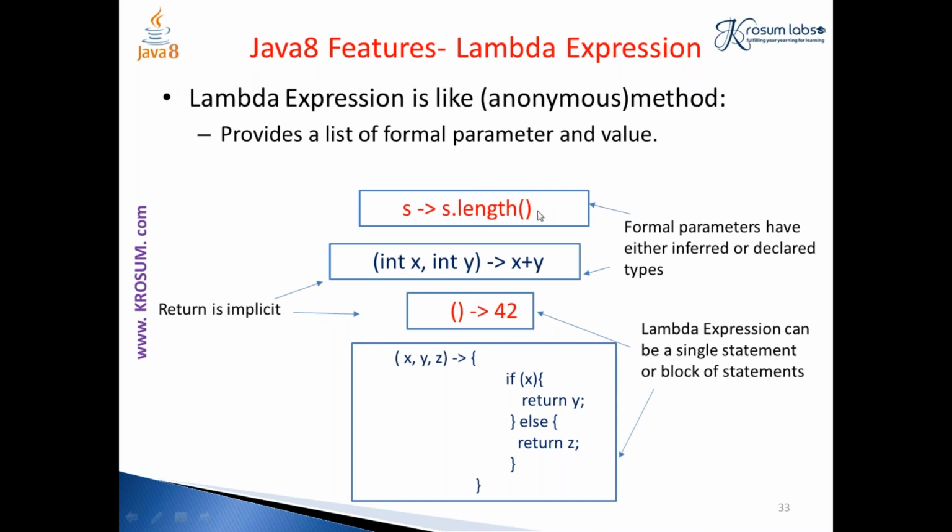Okay, so your implementation should be on the right hand side, and the argument that the method is using should be on the left hand side. So in Java 8, you can either specify the type of argument, as in this case, or you can just leave it. Both are valid. And you can also specify a method or an expression with no arguments. That is also possible. And here I'm not specifying any return type in all these cases, even though I'm just comparing it with a method.